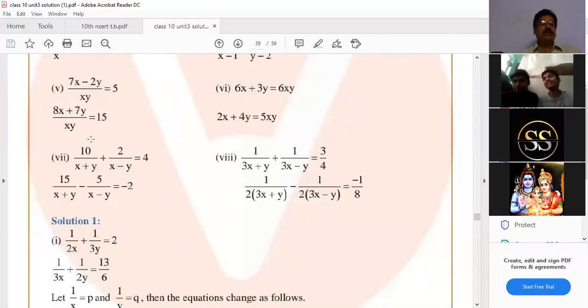And in this question, you see, here suppose 1 by x plus y is a, and 1 by x minus y is b. Then your equations will come as 10a plus 2b equal to 4, 15a minus 5b equal to minus 2.